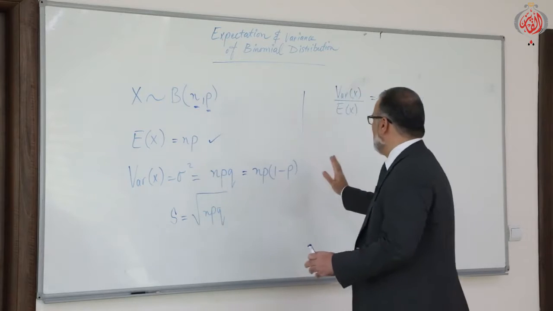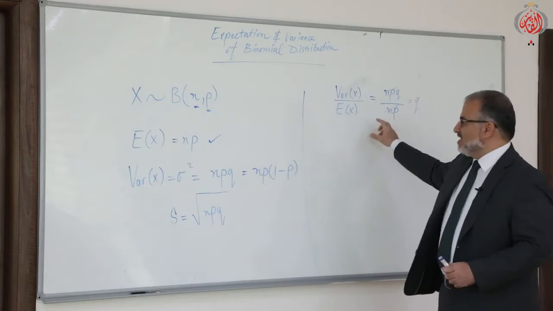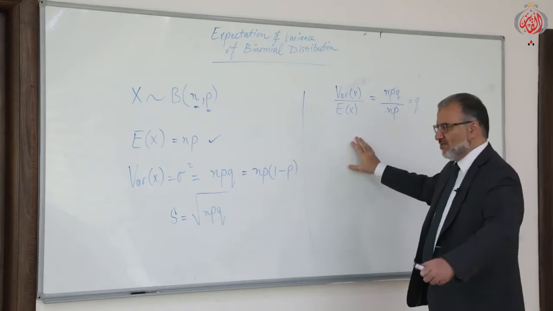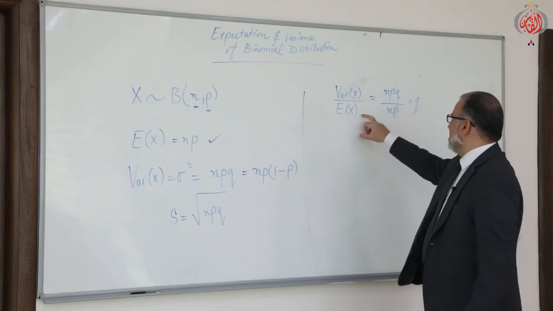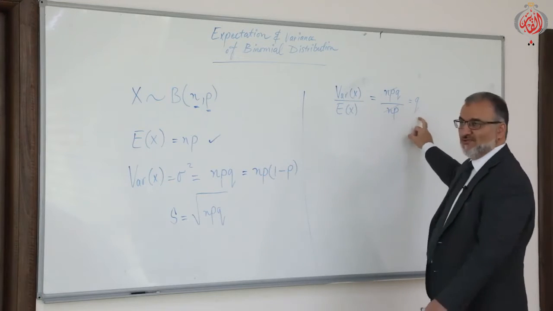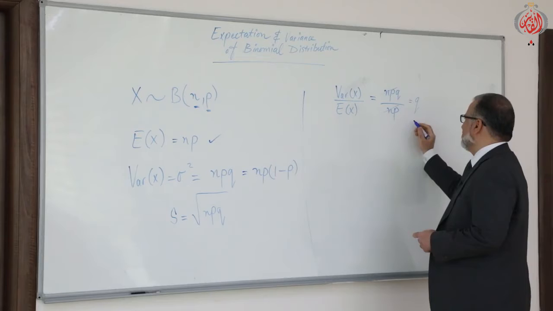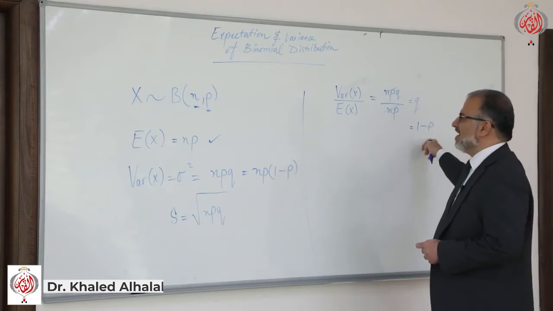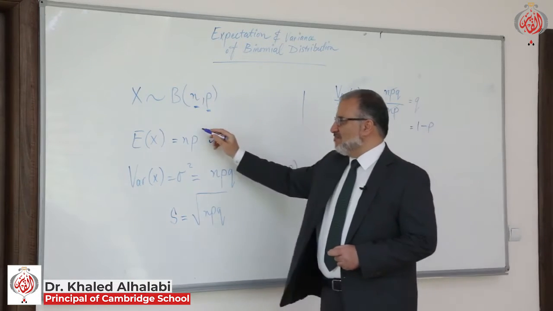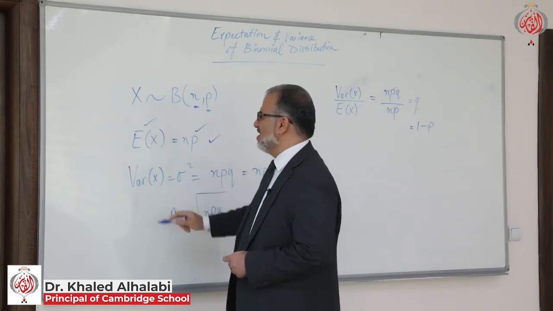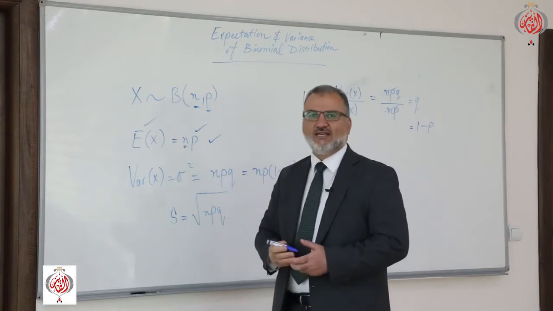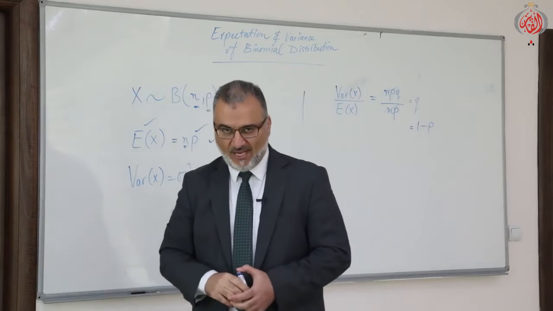If the variance and expectation are known together, as we will see through the coming examples, inshallah, easily we can find q. And if you find q, easily you can find p from here. And if you find p, and the expectation is given in the question, easily you can find n at the end.